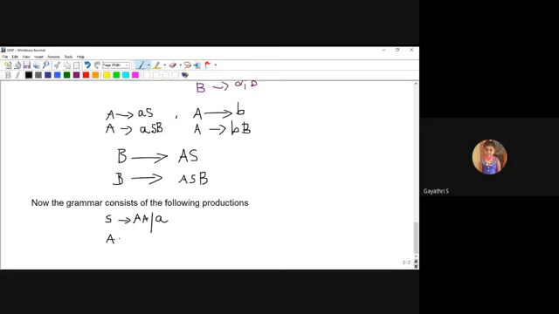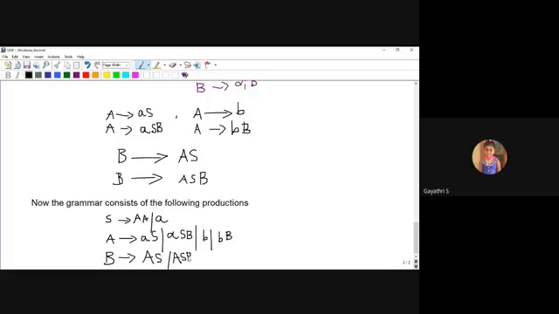Then the A production, which is AS, then ASB, then BB, then BBB. Okay, this is the A production. Next, one more production, that is the B production. B produces AS, then ASB.